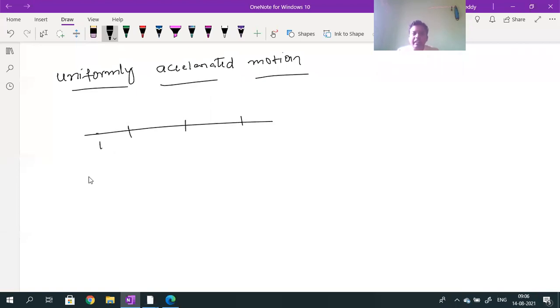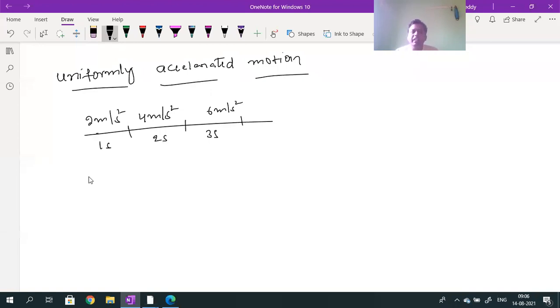So let me consider a time interval 1 second, here the time interval 2 seconds, here the time interval 3 seconds. After 1 second, acceleration value 2 meter per second square. At the time of 2 seconds, acceleration value 4 meter per second square. At the time of 3 seconds, acceleration value 6 meter per second square.